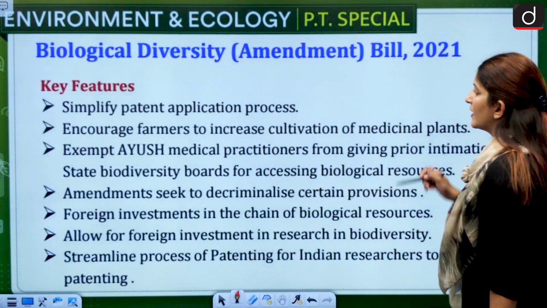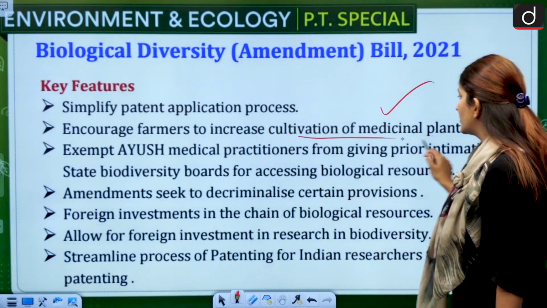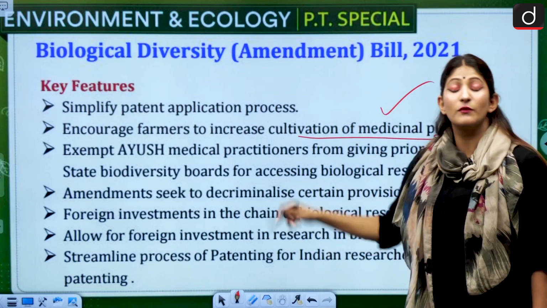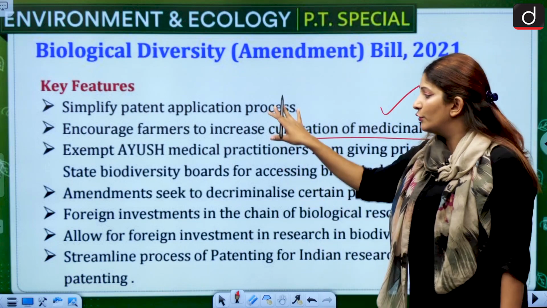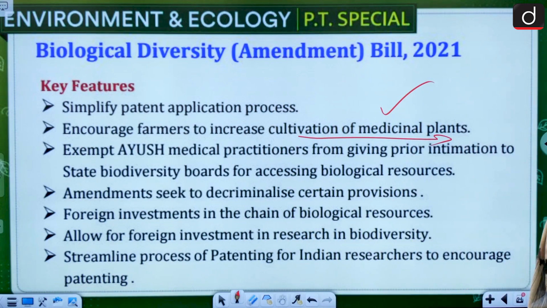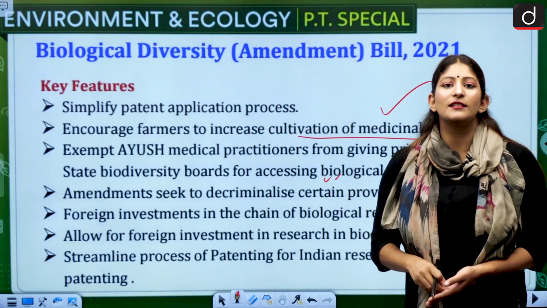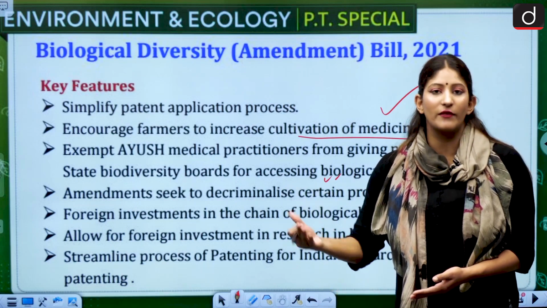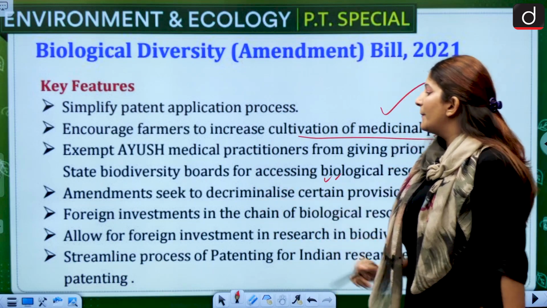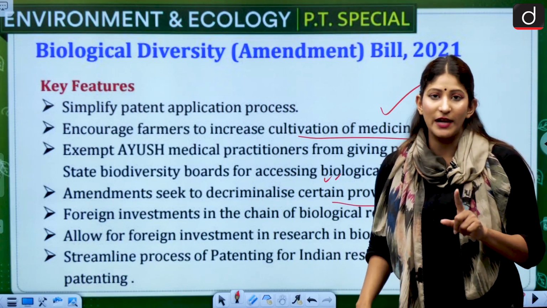Let's know about the key features. Simplify patent application process first. Encourage farmers to increase cultivation of medicinal plants. Very important. Even if one key feature you do not pay attention to, it's gone. Exempt Ayush medicinal practitioner from giving prior information to state biodiversity boards for accessing biological resources. This is a very important fact, remember. It could be asked that it does not exempt Ayush practitioners to give a prior information, which is not true. It does. Amendments seek to decriminalize certain provision. Relaxation is there. So remember from that perspective only.